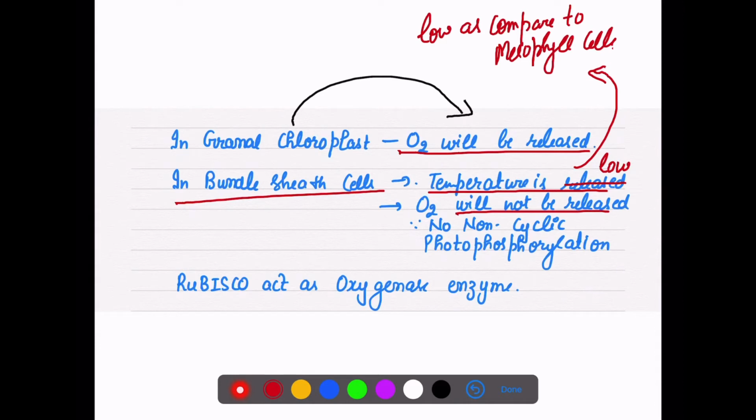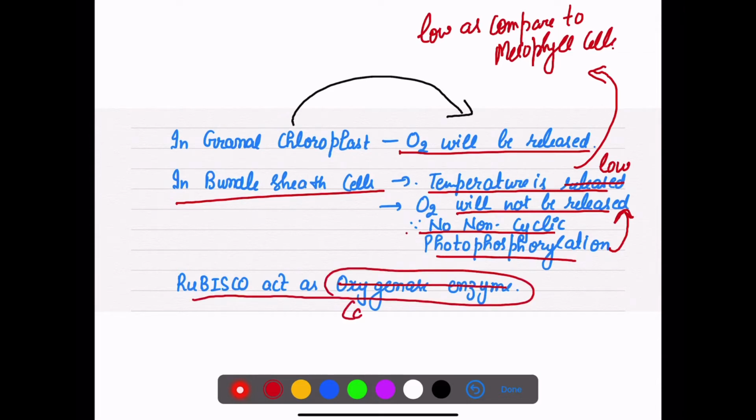No oxygen means there is no non-cyclic photophosphorylation, because oxygen is released only during non-cyclic photophosphorylation. Who will act as the carboxylase enzyme here? Because oxygen will not be there, rubisco will act as the carboxylase enzyme